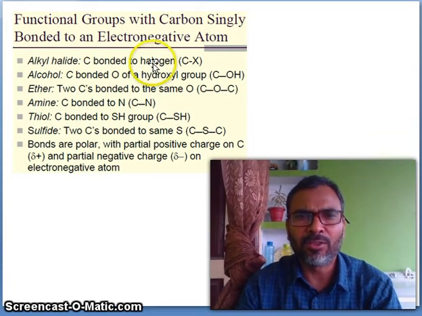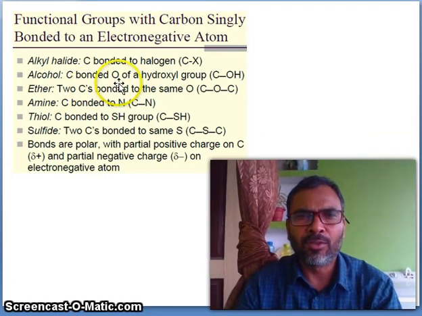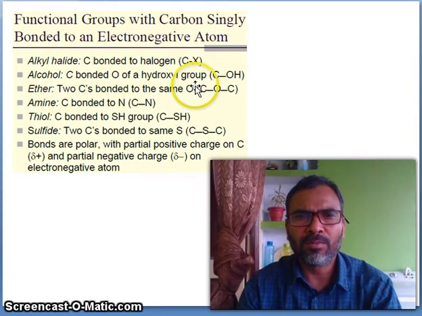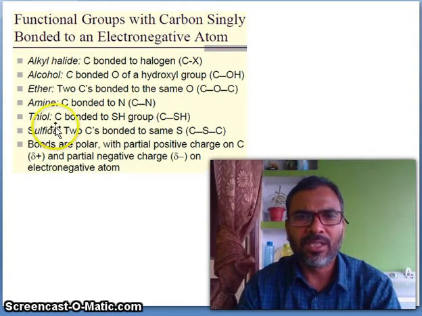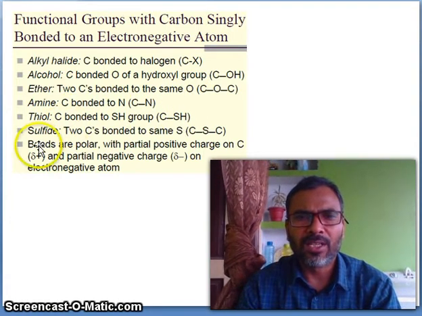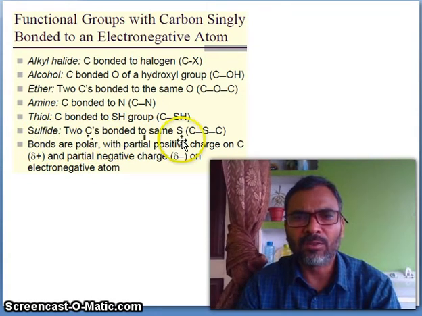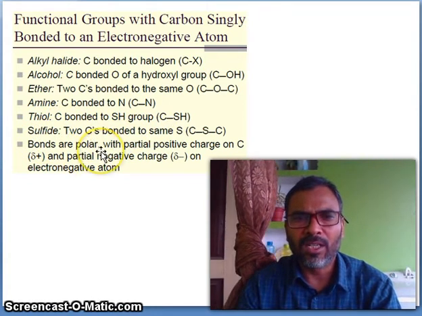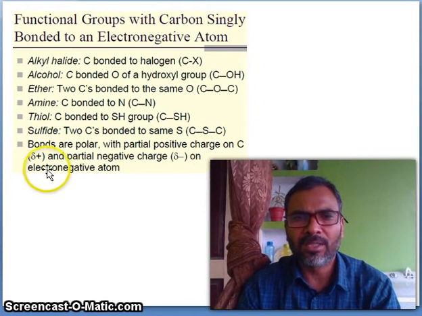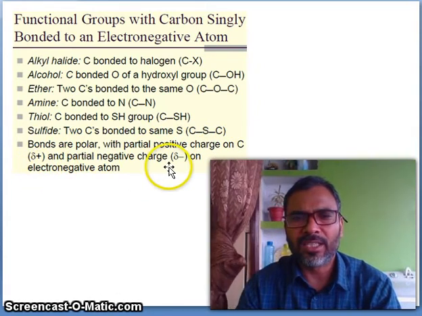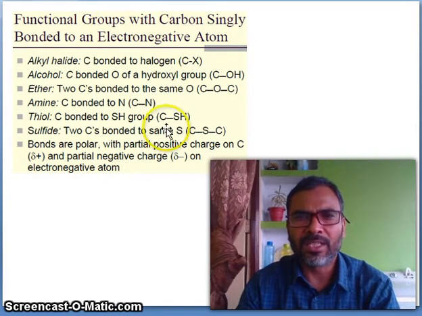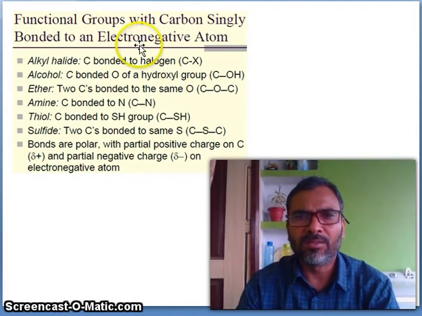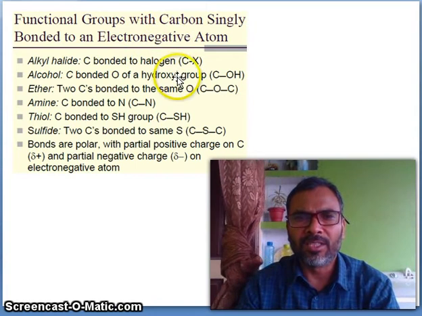Alkyl halide, carbon bonded to halogen. Alcohol, carbon bonded to the oxygen of a hydroxyl group. Ether, two carbons bonded to the same oxygen. Amine, carbon bonded to nitrogen. Thiol, carbon bonded to SH. Sulfide, two carbons bonded to the same sulfur. The bonds are polar, with partial positive charge on carbon, delta positive, and partial negative charge on the electronegative atoms. So these are the examples when carbon is bonded with an electronegative atom.